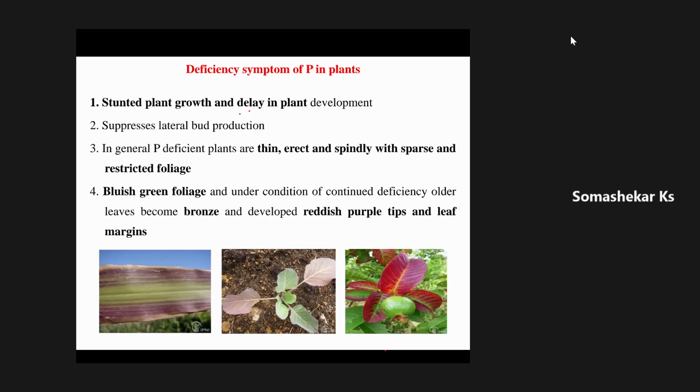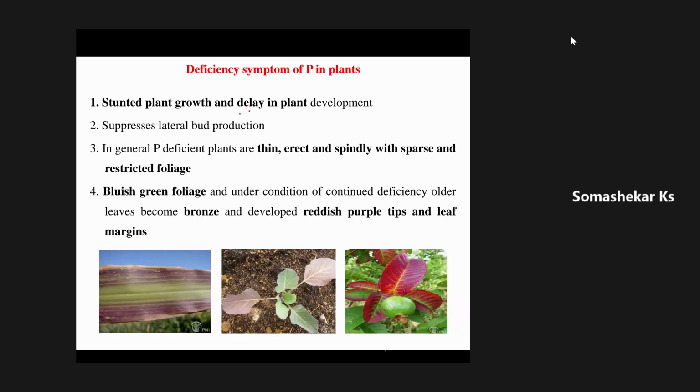Then, the deficiency symptoms of phosphorus in plants. You can see these figures; these are the characteristic colors that represent the deficiency of phosphorus in the croplands. One is, as I told, if you do not apply a sufficient amount of phosphorus, there will not be early growth and development of the roots. Once there is no root growth and development, there will not be any uptake of sufficient nutrients and water.